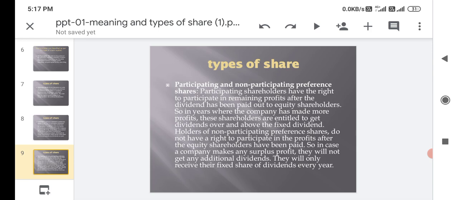The fixed dividend holders of non-participating preference shares do not have a right to participate in the profit after the equity shareholders have been paid. So in case a company makes any surplus profit, they will not get any additional dividend. They will only receive their fixed share of dividend every year.